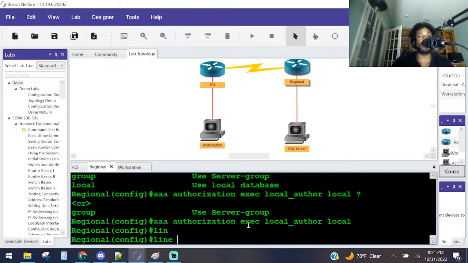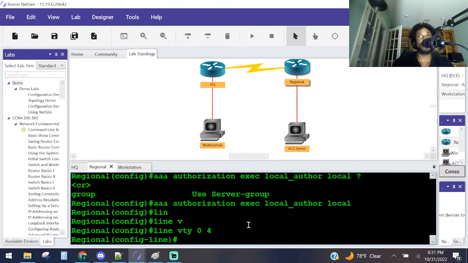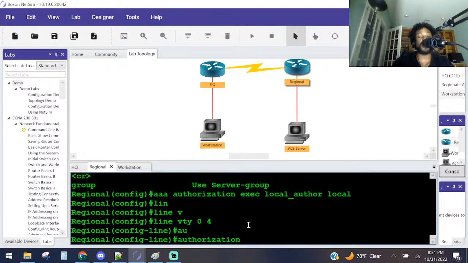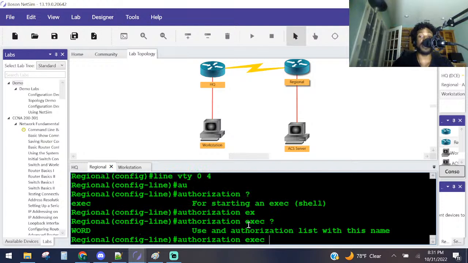So line vty 0 through 4, right? And then an authorization method. So I think we just do authorization. Yep. Question mark, exec, question mark, and then the name of the authorization method that we created, which was local underscore.